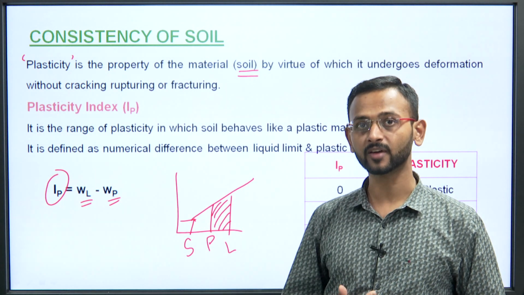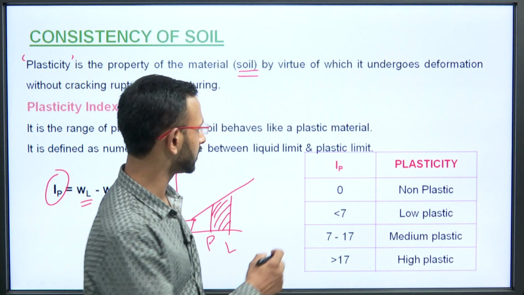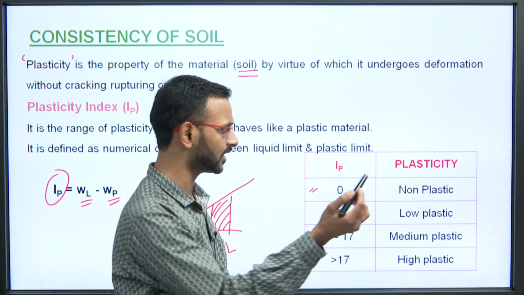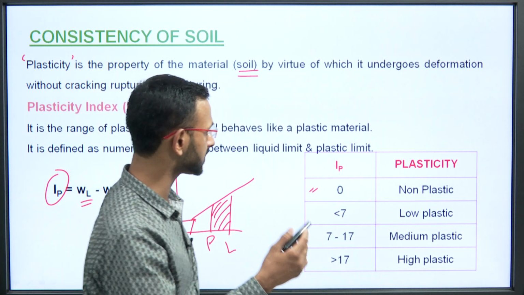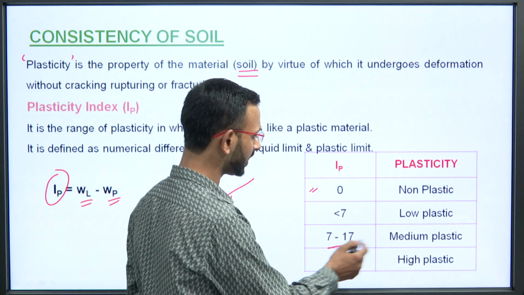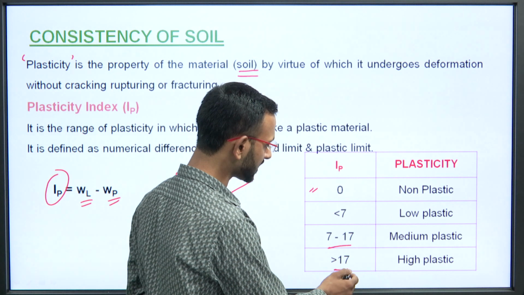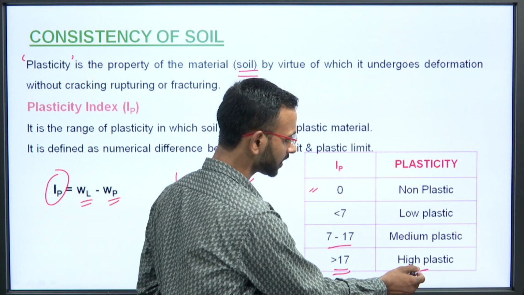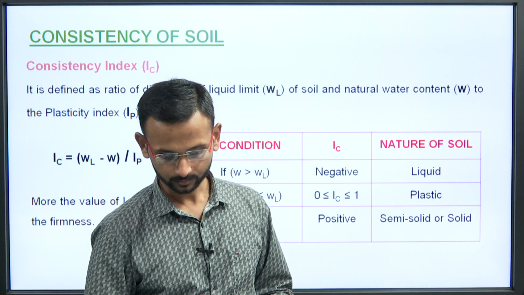So, when the IP value is 0, it is non-plastic soil, that is the gravel or major sands. If it is less than 7, it is low plastic. If it is 7 to 17, it is medium plastic. If it is greater than 17, it is the clays, a highly plastic soil.